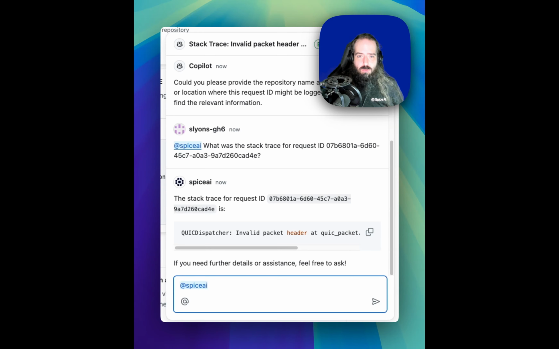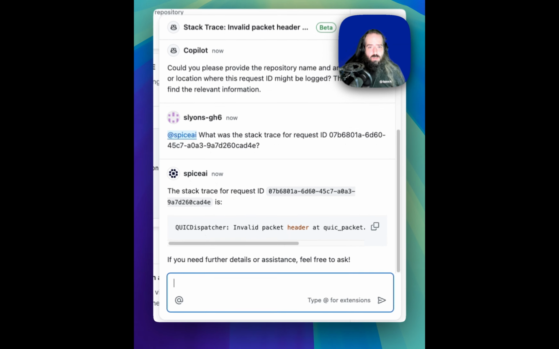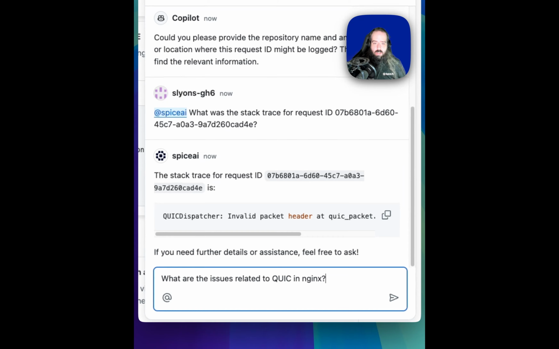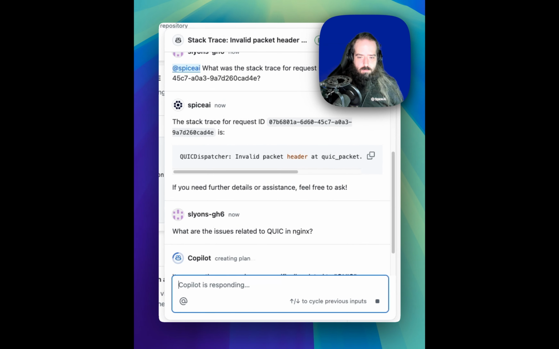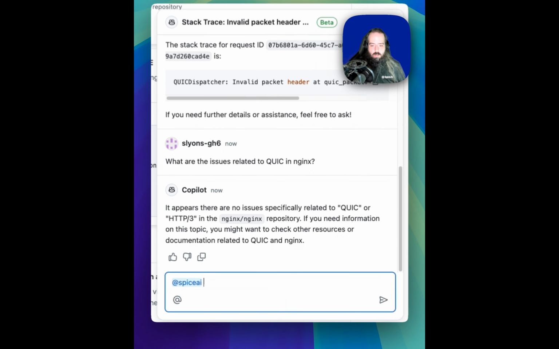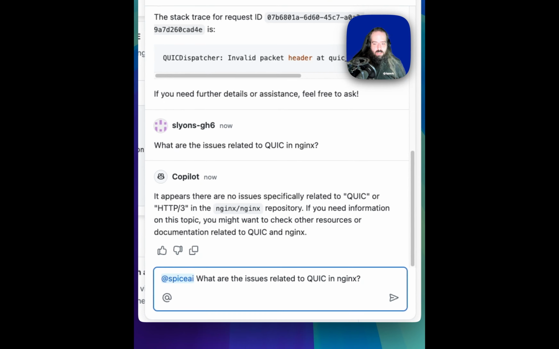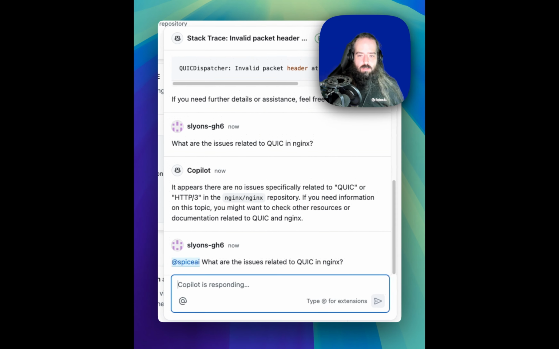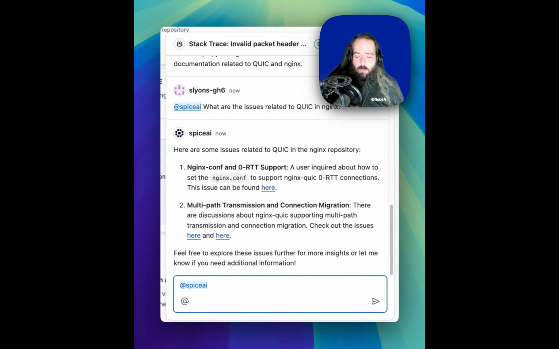Let's look for open issues related to that. First, we ask, what are the issues related to Quick in Nginx? So it's not quite what I'm looking for. Let's go ahead and ask Spice.ai using the Spice.ai GitHub connector. At Spice.ai, what are the issues related to Quick in Nginx? Now these are a little bit more related to my issue, including links.